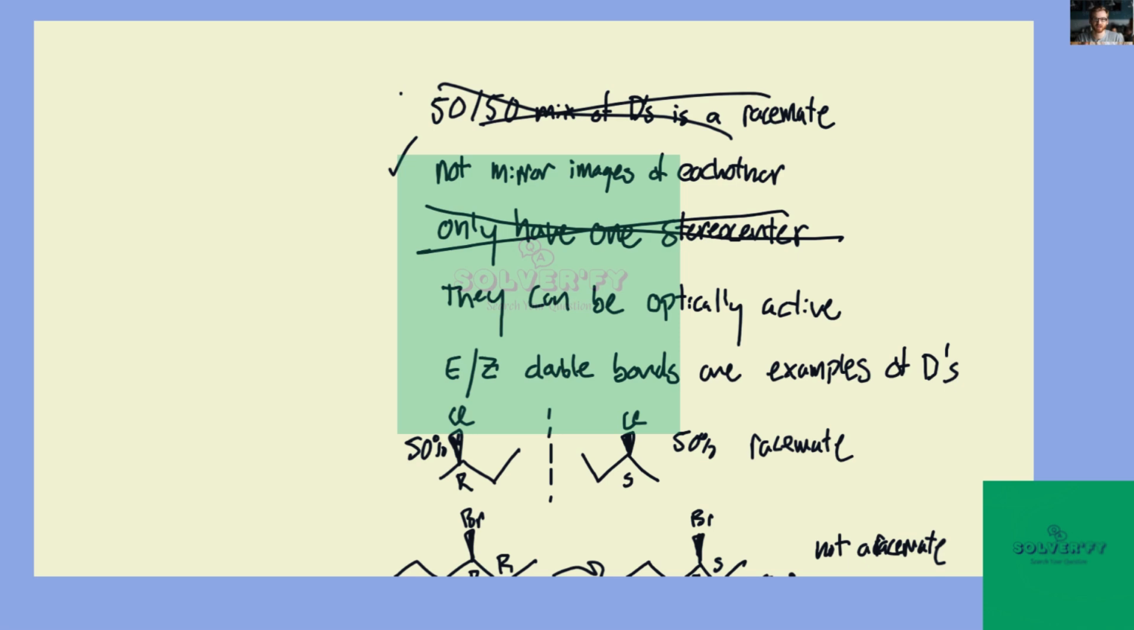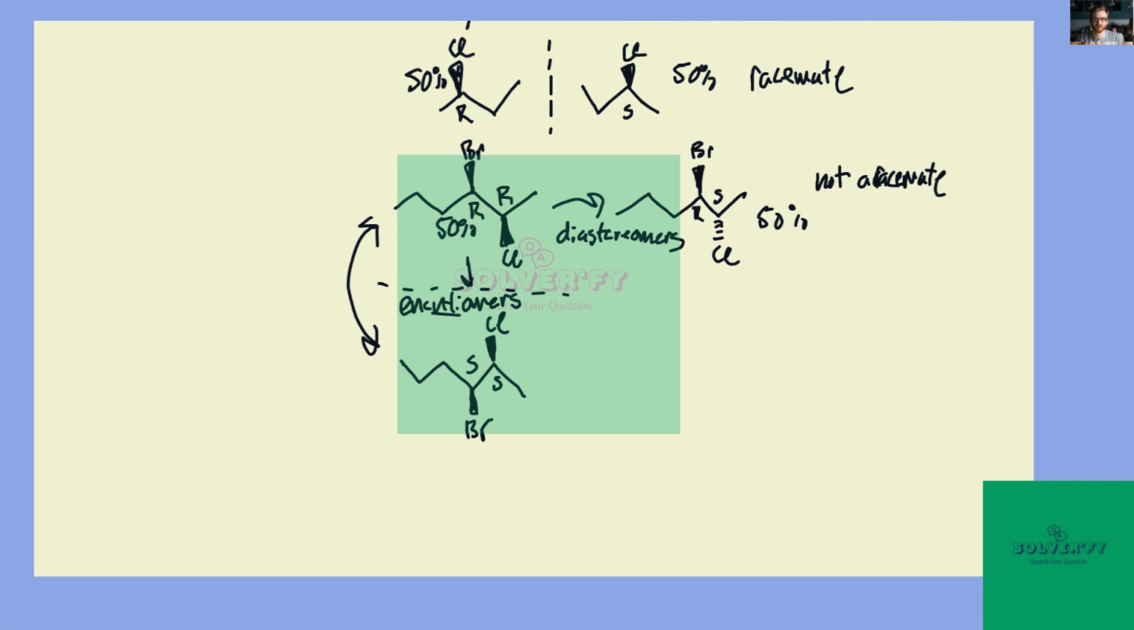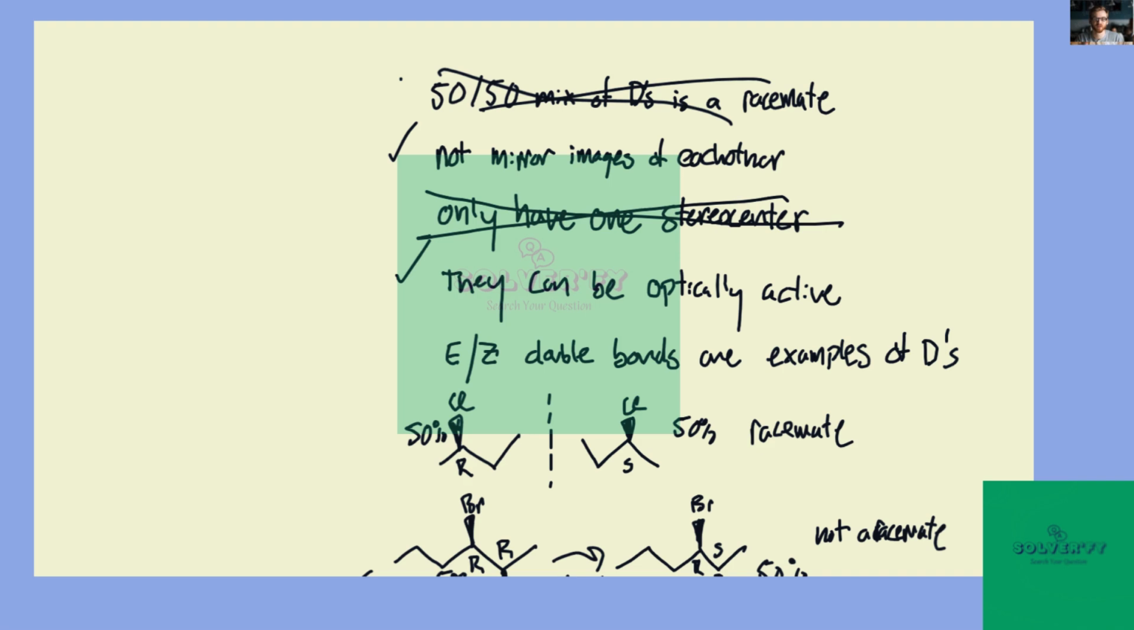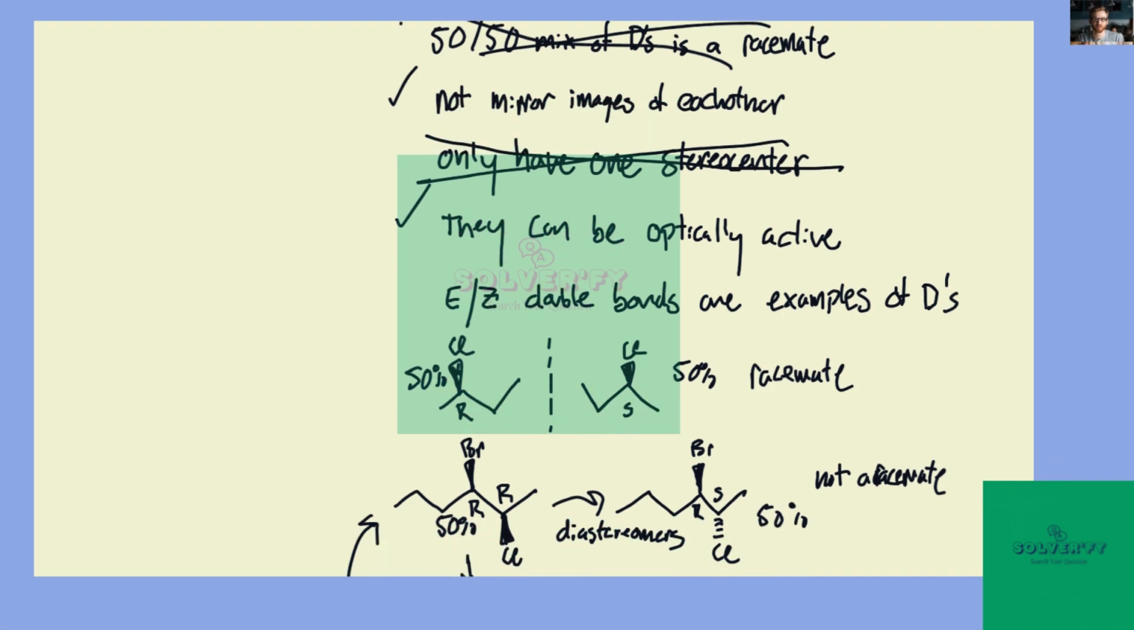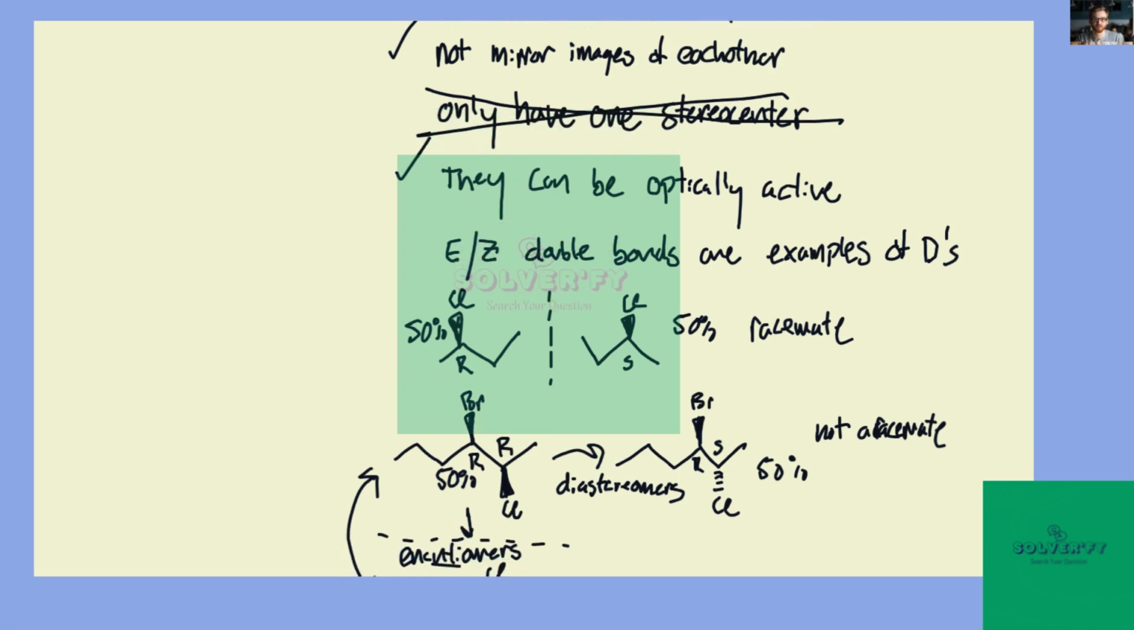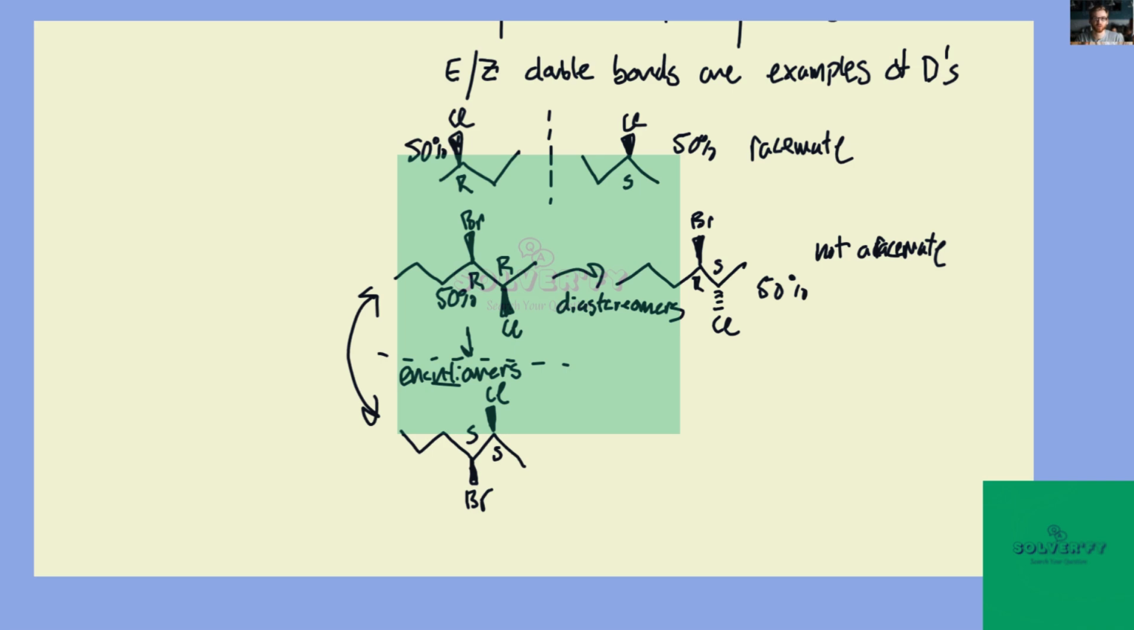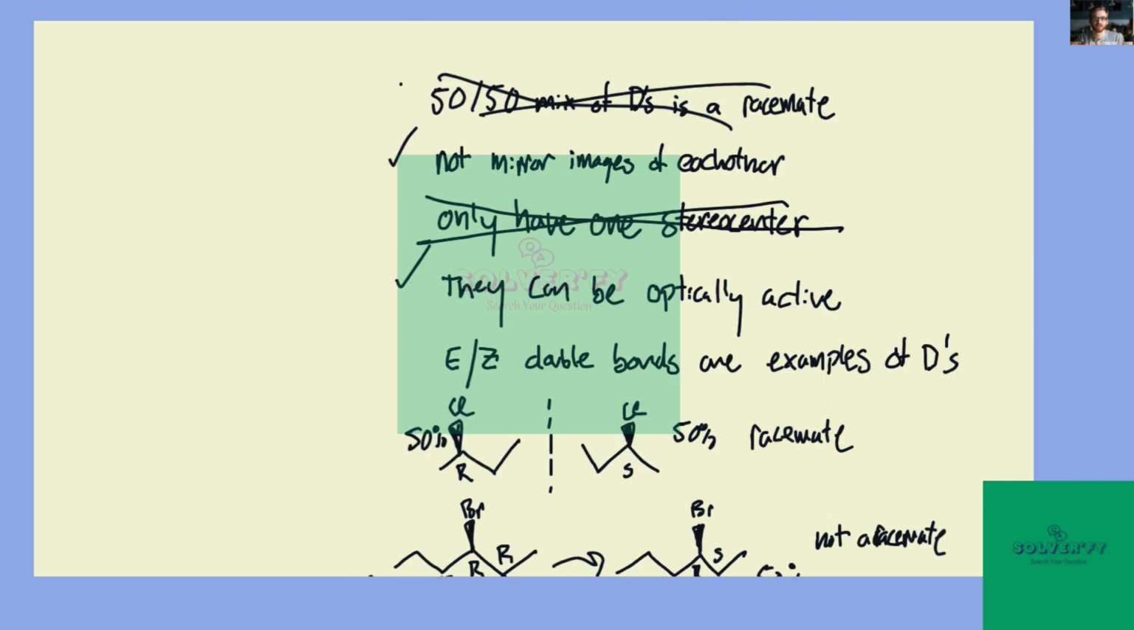They can be optically active. This is true, right? They have stereocenters, and they're not meso. That means they can be optically active. Finally, E and Z double bonds are examples of diastereomers. This is not true. Diastereomers relate to specifically the changing of one or less than all of the stereocenters in a molecule. E and Z can introduce stereoisomerism, but it's not an example of diastereomerism.